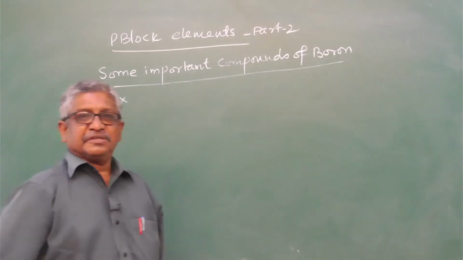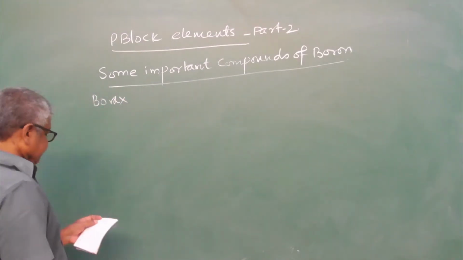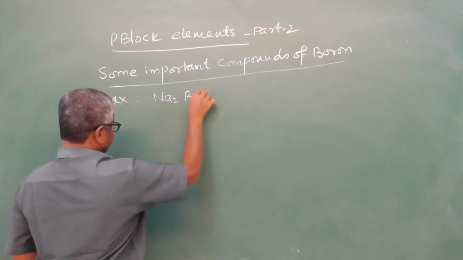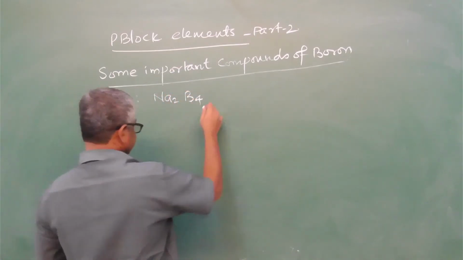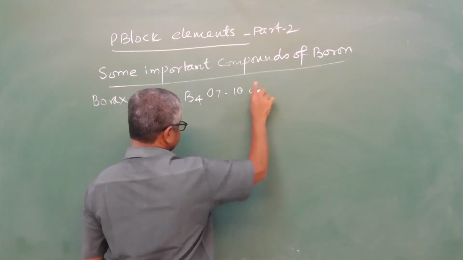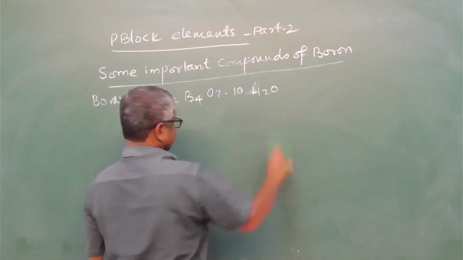The first compound is borax. Formula: Na2B4O7 decahydrate, with 10 water molecules.